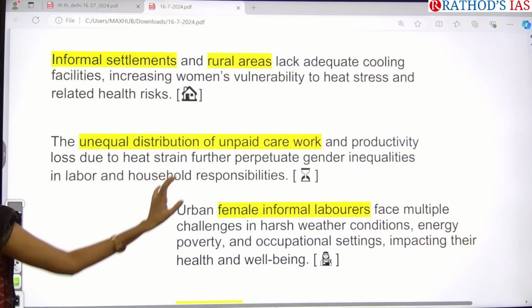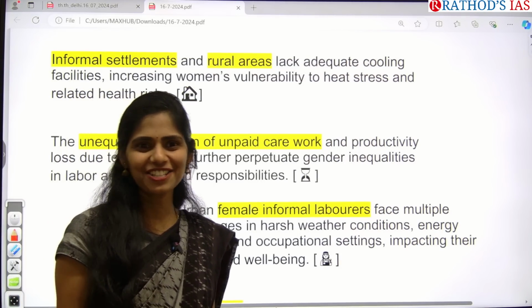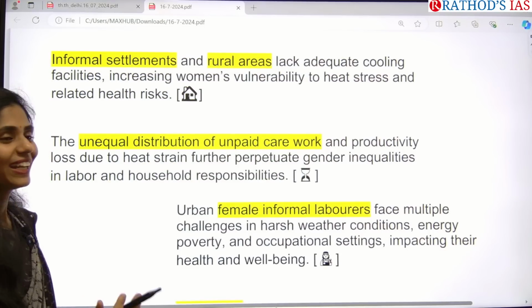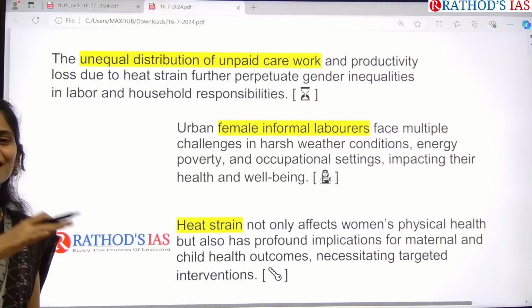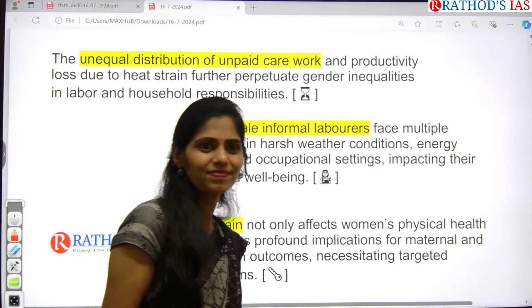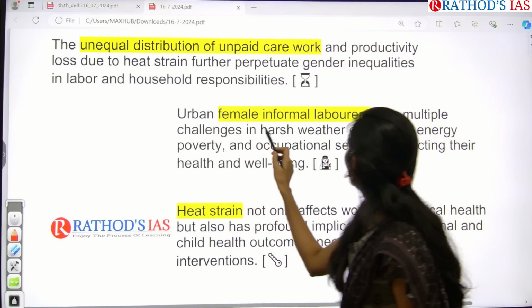So yes, women have unequal distribution of unpaid work. It is the responsibility of women, based on societal norms. We can't change that. It will take some centuries to change that, unless the change comes from you guys. Okay. And next one is urban female informal laborers.